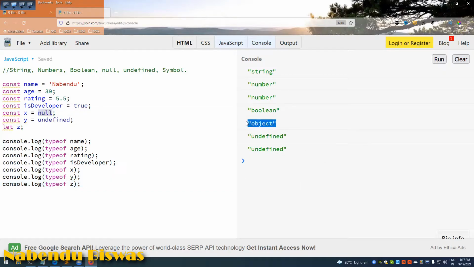See, it should have been null, but this is a bug in JavaScript which cannot be fixed because JavaScript runs the whole world. So what happened in 1995, JavaScript was created in 7 days. So there were a lot of bugs in it, and because it had to be shipped with some browser, which was there, Mozilla browser. So I have told you the difference between null and undefined, I think.